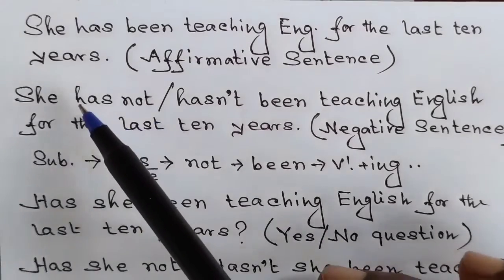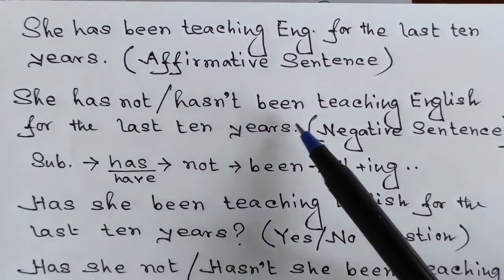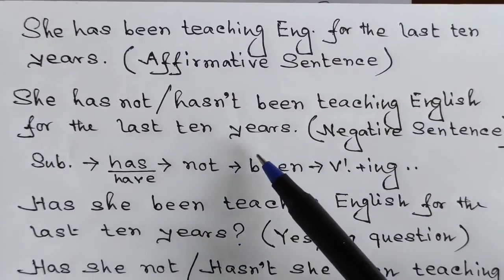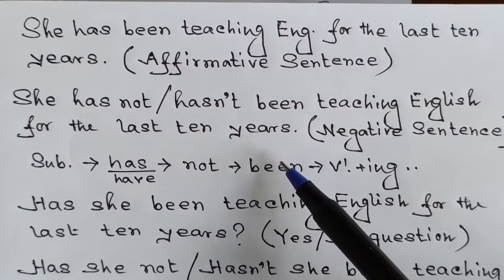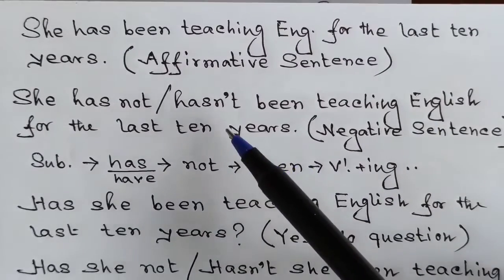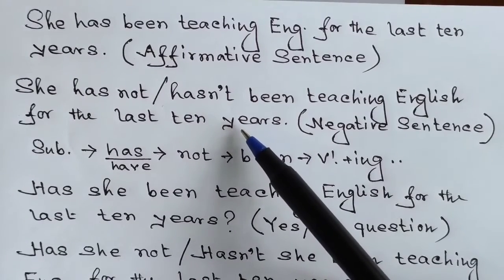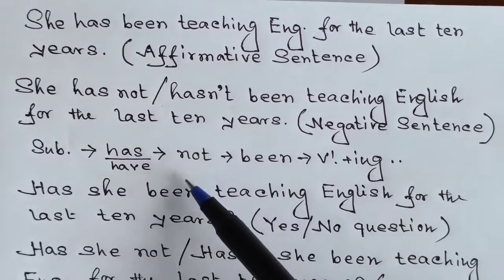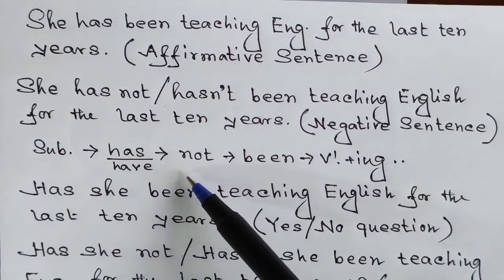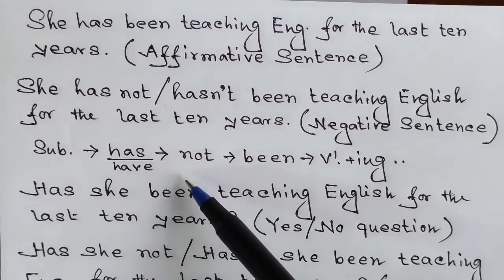Okay, she has not been teaching English for the last 10 years, and that has made your negative sentence. Or we can say she hasn't been teaching English for the last 10 years. Now, so that you don't have any confusion, I have written the format.